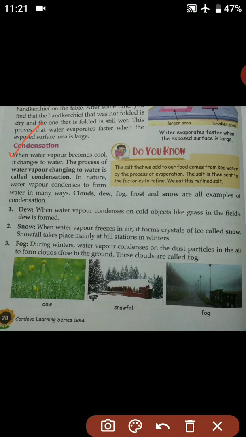So when water vapor becomes cool, it changes to water. Students, here it is said that when water vapor becomes cool, then what happens? It changes to water. So the process of water vapor changing to water is called condensation. So students, the process in which water vapor changes to water is known as condensation.